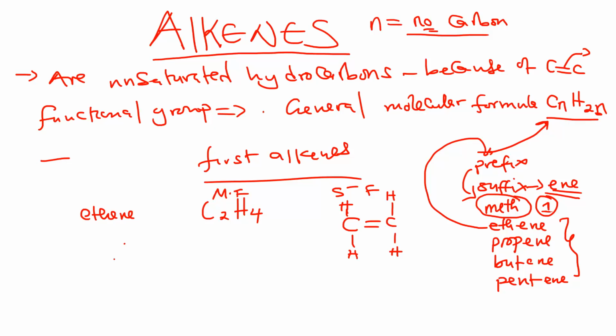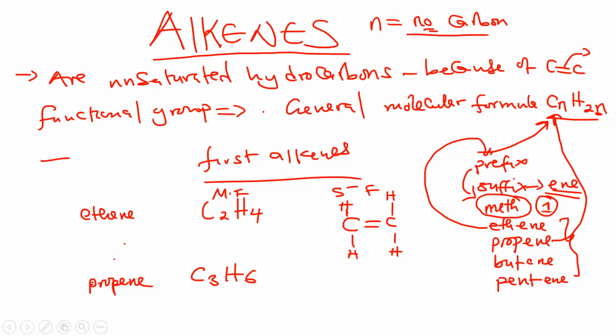The second one in the series is propene, and for propene we put a 3 where there's n in the general formula. You know that propene's number of carbons is 3. So we put a 3 there, it's going to be C3. Then for H, you put a 3 where there's n, you multiply by 2, which gives us 6.